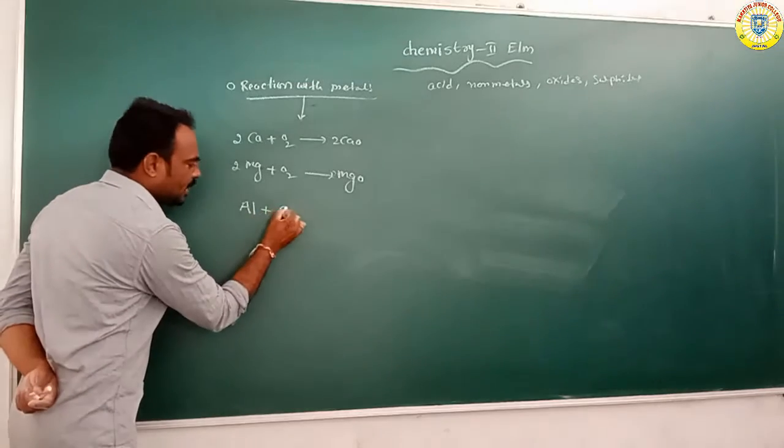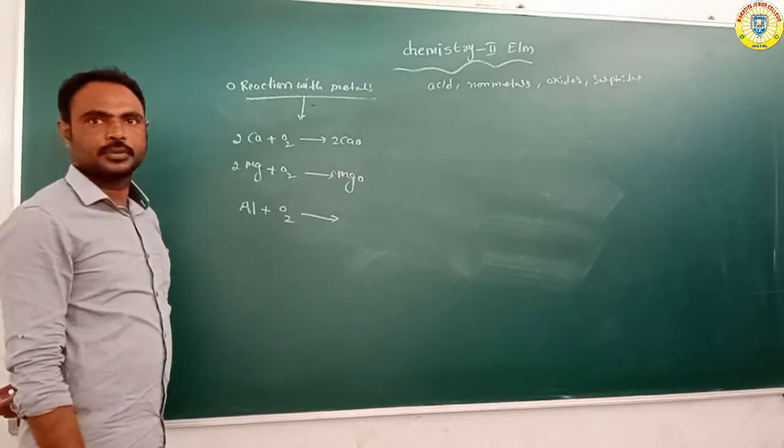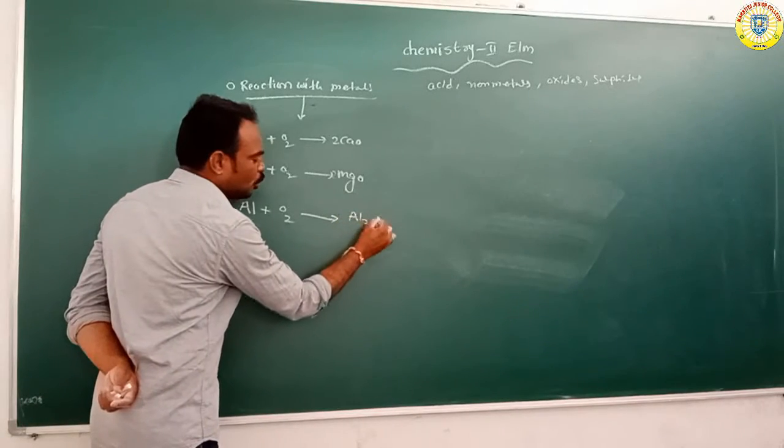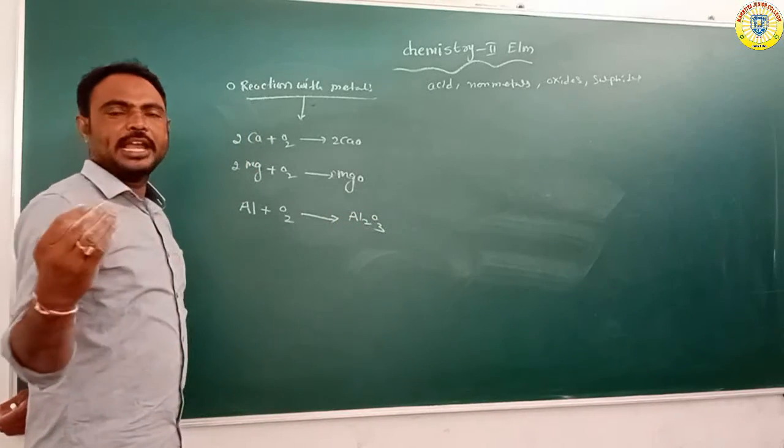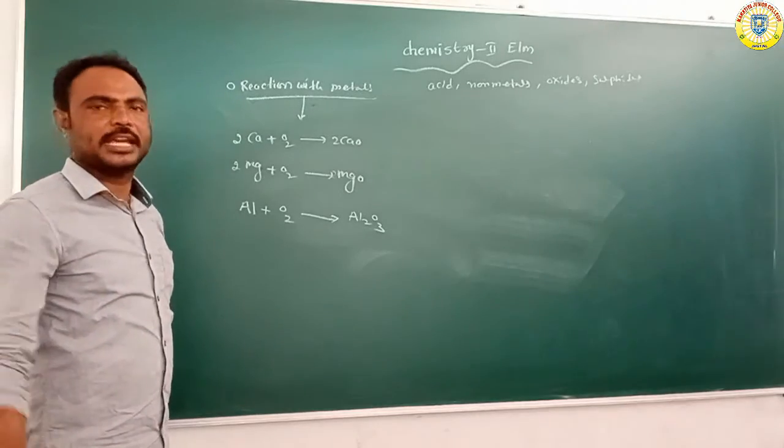Aluminium reacts with oxygen to form Al2O3, aluminium trioxide.